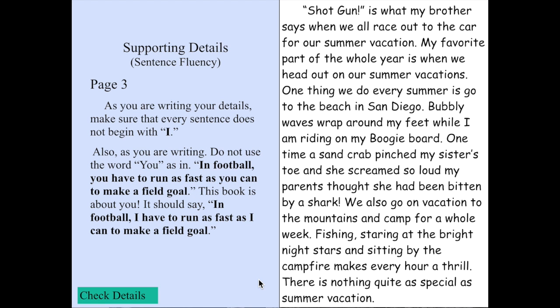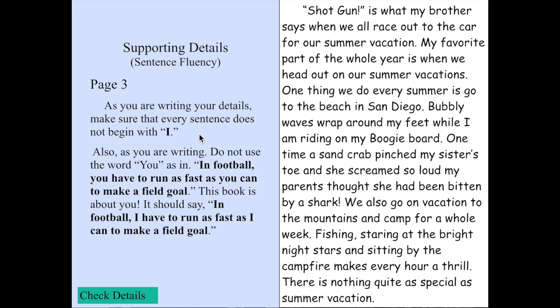You have written your topic sentence for page 3. You're going to write the details. On this page, we're going to think a little bit about what it is that you're saying and some sentence fluency. So on page 3, as you're writing your details, make sure that every sentence does not begin with I,